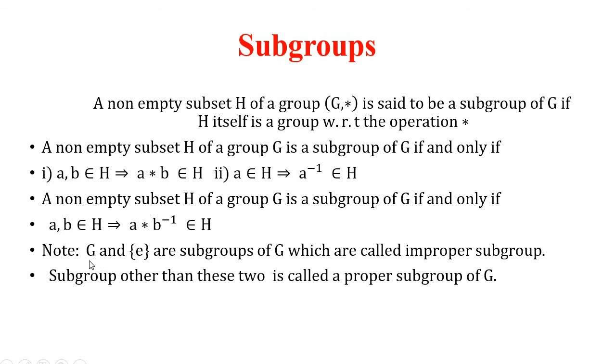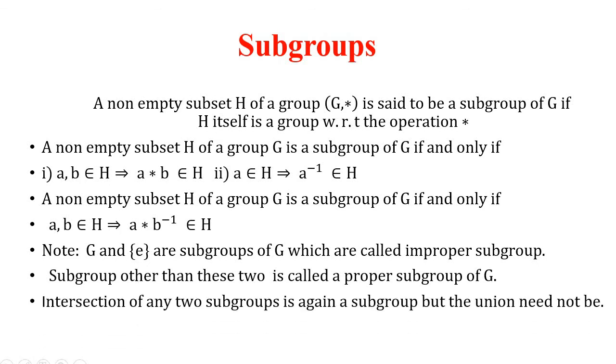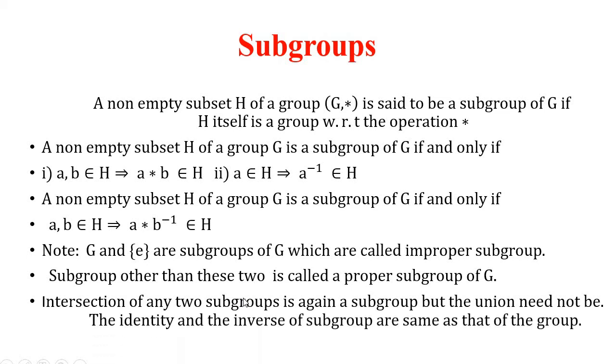That means the group itself and the identity are the improper ones, and other than these two, if it possesses any other subgroup, then that is known as a proper subgroup. Intersection of any two subgroups is again a subgroup, but the union need not be. So the intersection of two subgroups is again a subgroup.